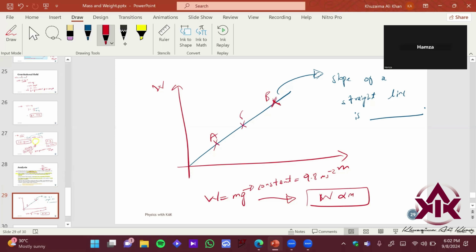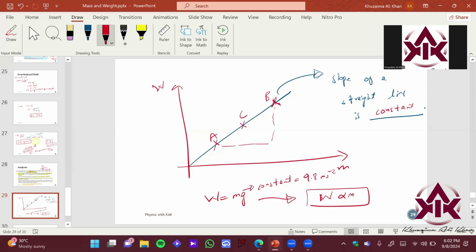If you have multiple points, if you take point A, C, or point C, B, or point A, B, you get the same value of m.